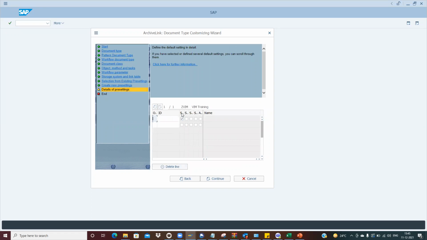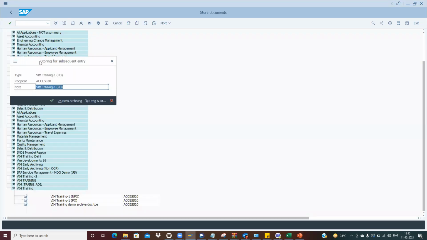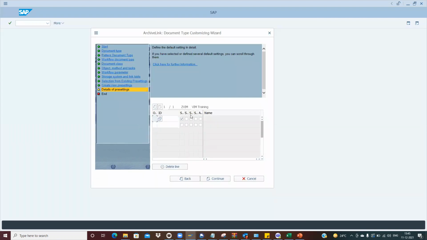And here, this is the storing for subsequent entry. These are the various options for how we want to store it. Here it is showing storing for subsequent entry, where mass archiving and all these options will be available. If we select other options, it will store and enter like that.